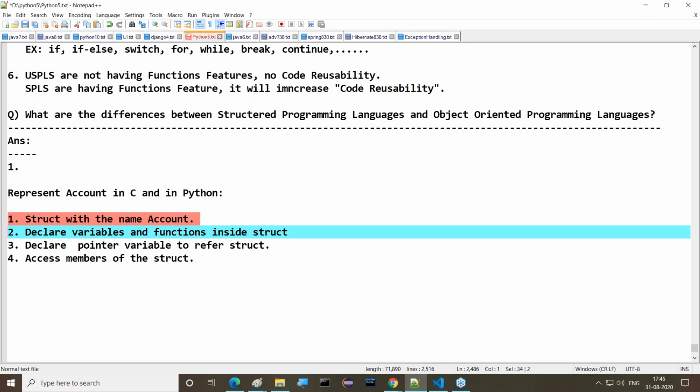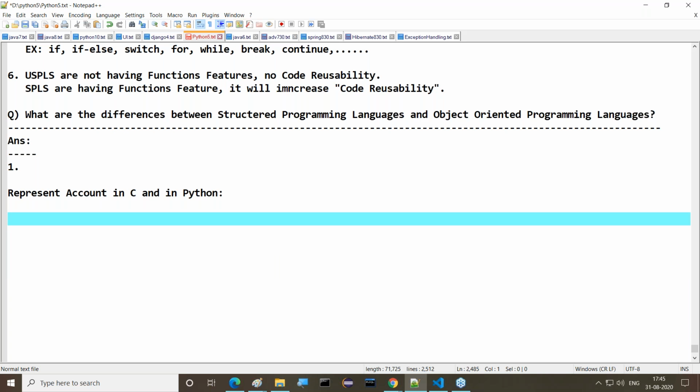Not only that. Whenever we are trying to declare these pointers and structs, there we can go for unions maybe, or some other file system maybe. So a number of things we are going to use. I specified just a simple example, like normal things. But we have to take a structure, variables and functions, and a pointer variable to refer to the structure. Whenever we are using pointers, confusion will automatically increase. So the process will be a difficult approach.